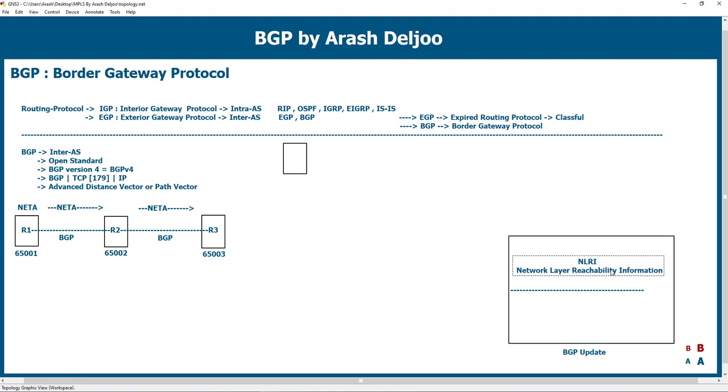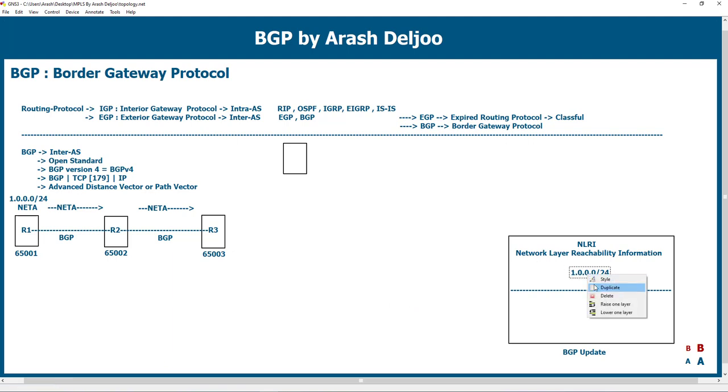For example, among these networks, we want to advertise net A, 1000/24. This is our NLRI. It's so easy: it means the network that I want to advertise to my neighbor. And in every BGP update, we have NLRI. This is the first part.